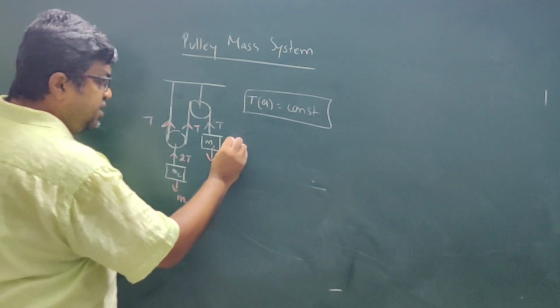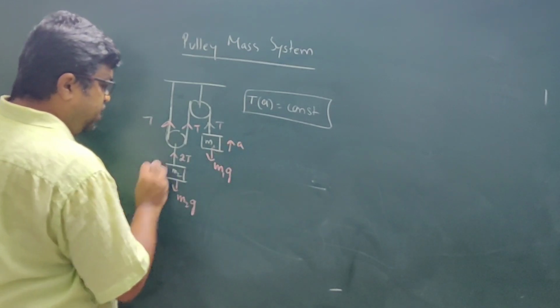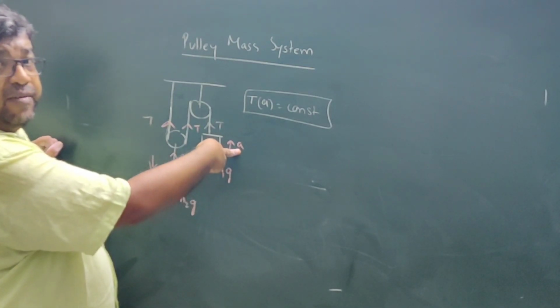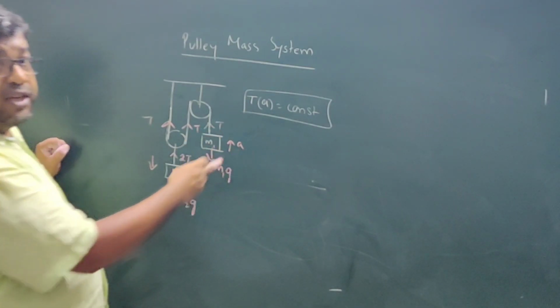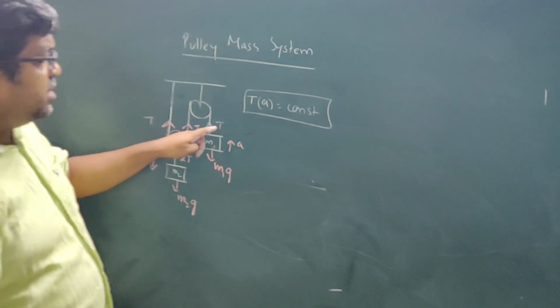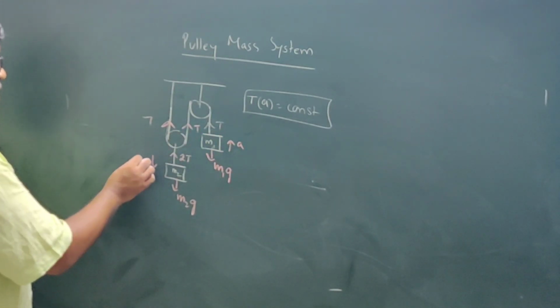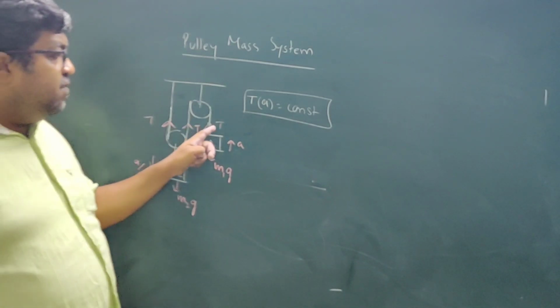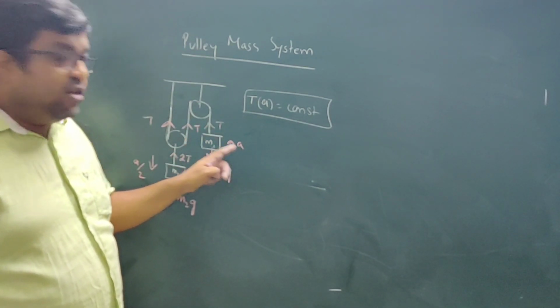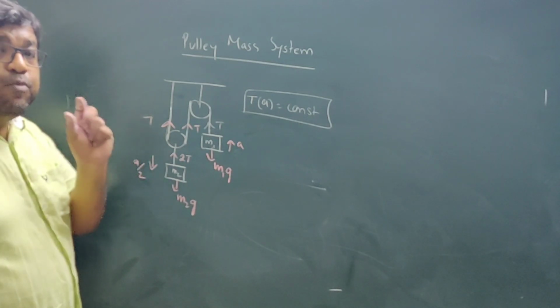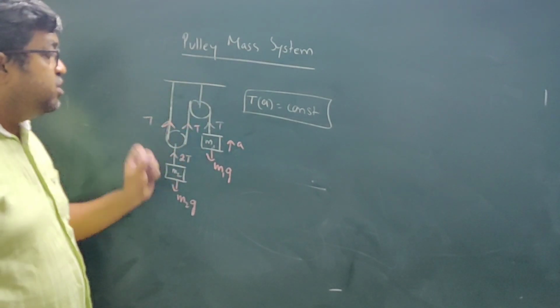If this is moving in the upward direction with acceleration A and this is moving downward, then if this is T, this is A. So if this is 2T, what will be the acceleration? It will be A by 2. If I multiply, it is TA, and 2T into A by 2 is also TA. That product should remain constant for the system.